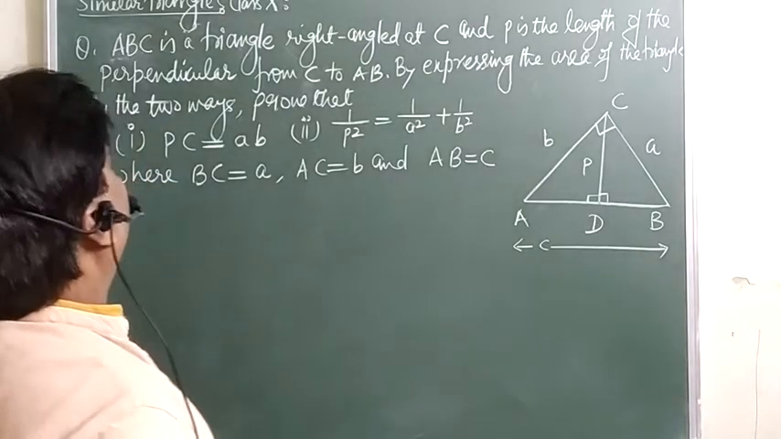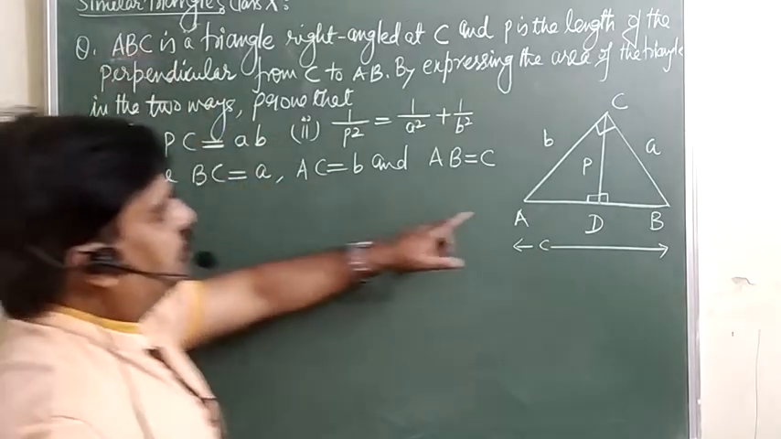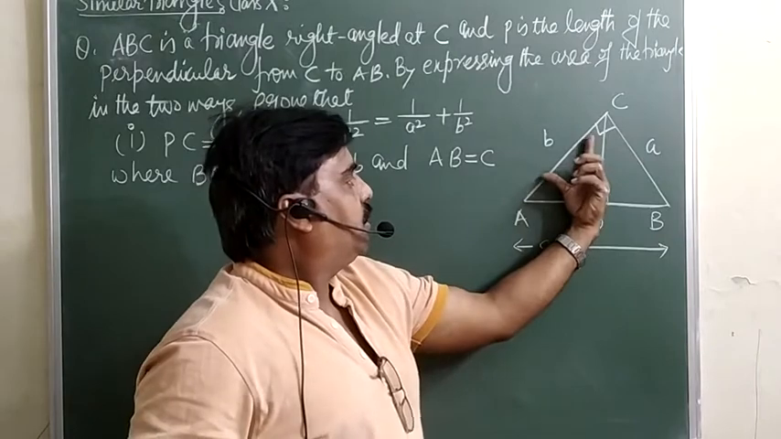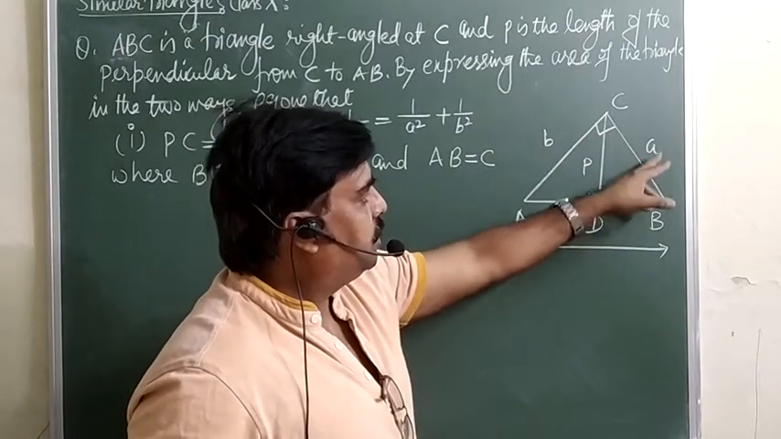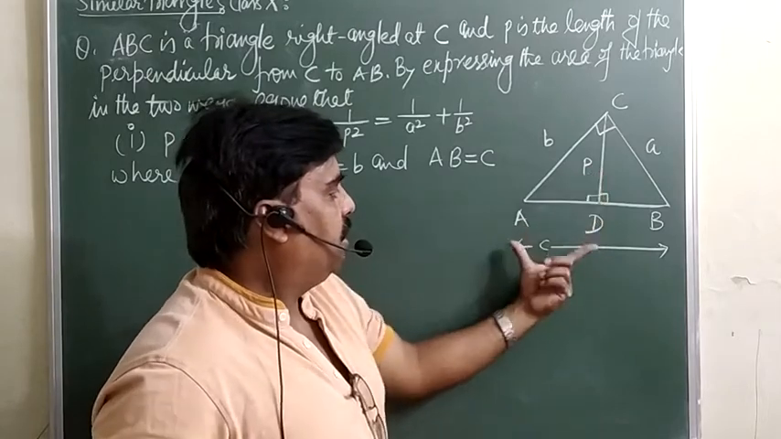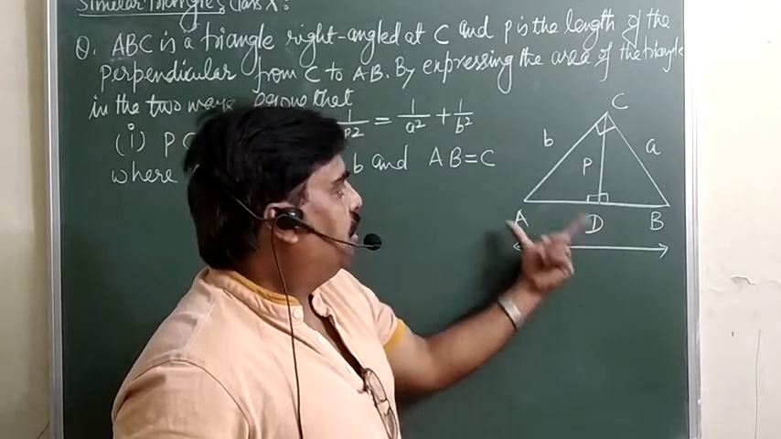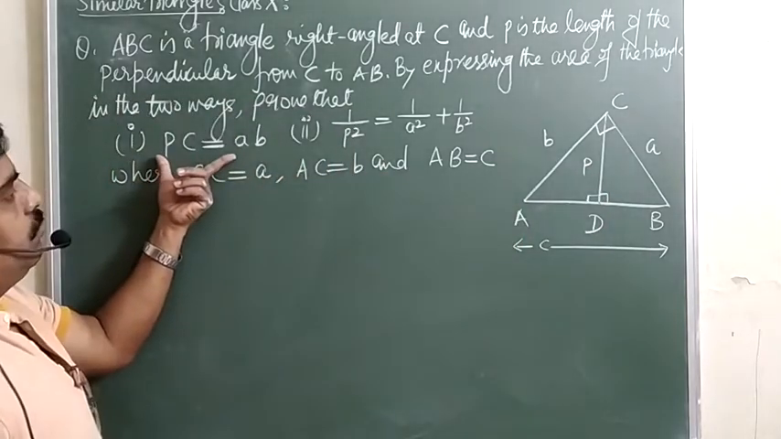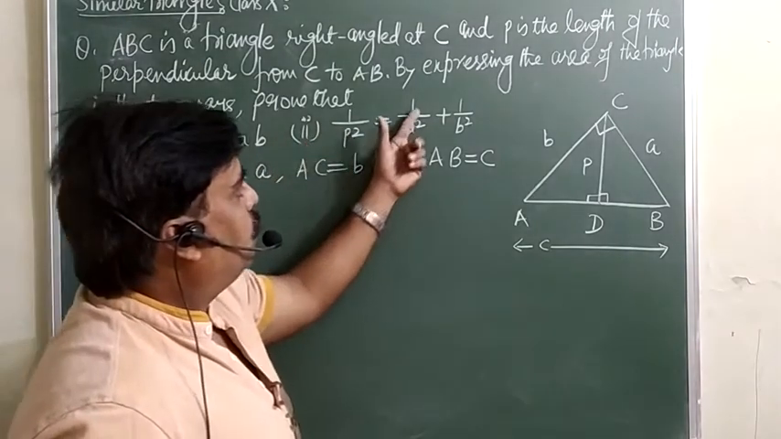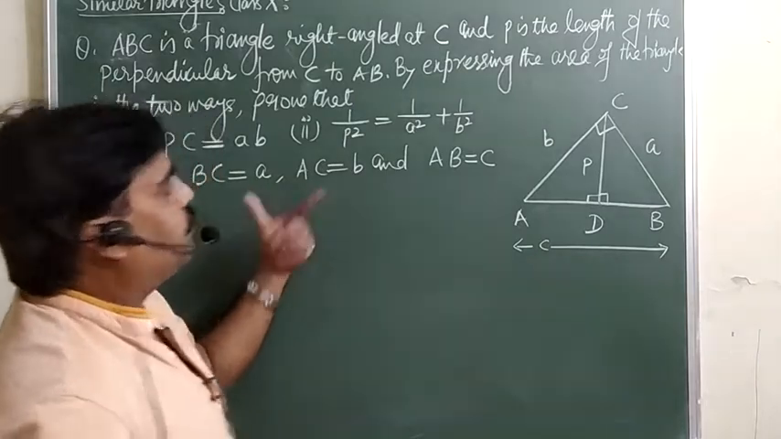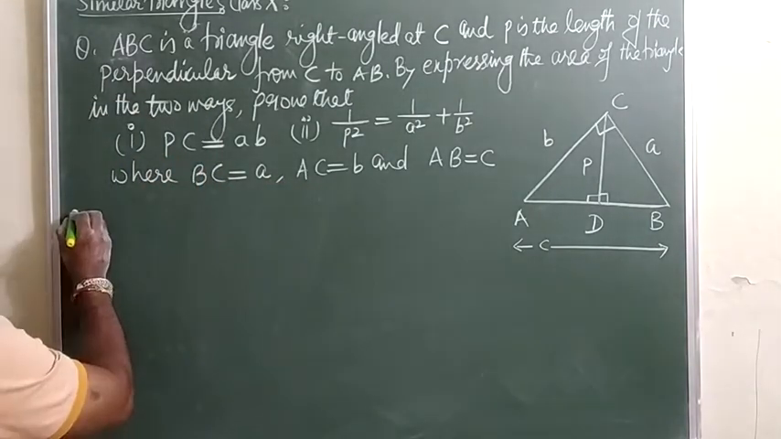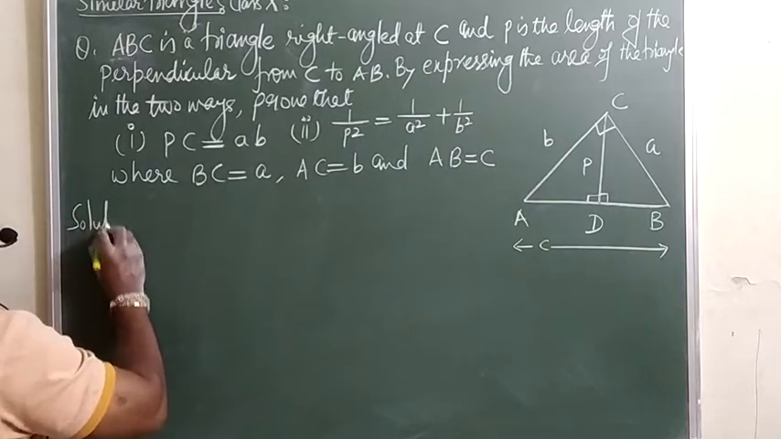Problem is ABC is a triangle, right angle at C, and this AC side is given B, BC is A, and this CD is the perpendicular on AB, whose length is P, and this AB is given C. We have to prove that PC is equal to AB, and 1 over P square is equal to 1 over A square plus 1 over B square. This information is already given. Directly I am going to write the solution of this question.